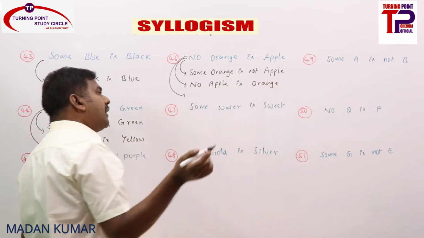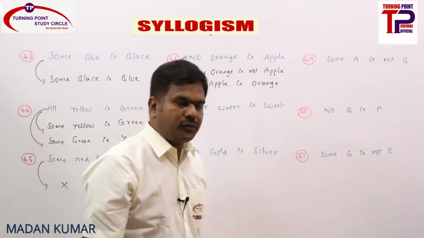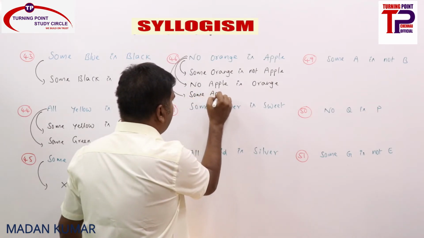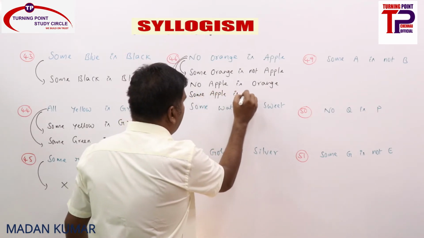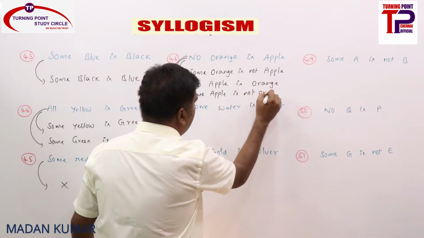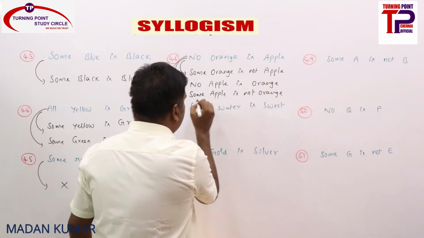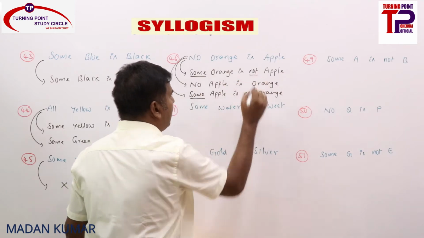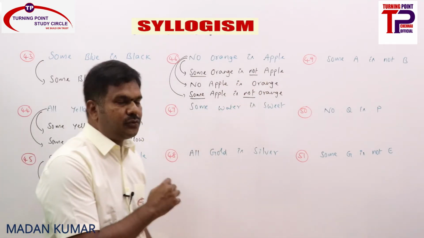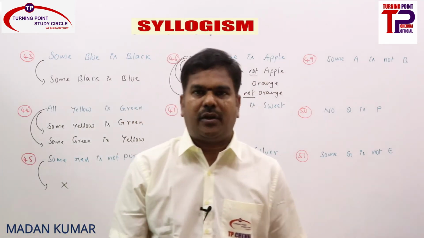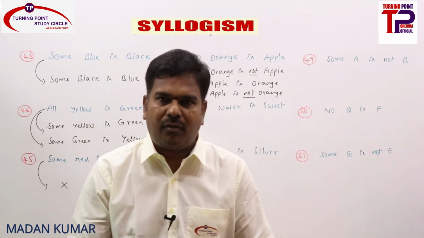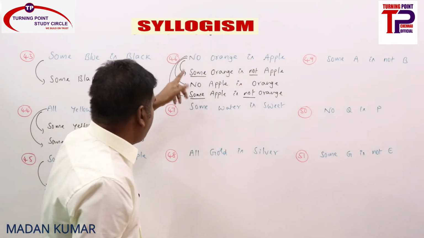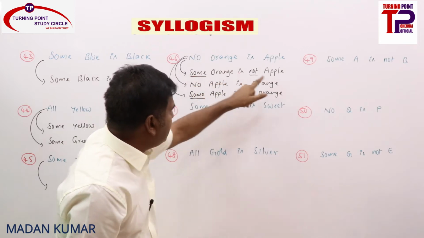Of course, E can be converted into O also, right? What will we get? Some apple is not orange. Some apple is not orange, some orange is not apple. If you see this, you should not get confused. Very important one. No orange is apple, directly implied by O, some orange is not apple.